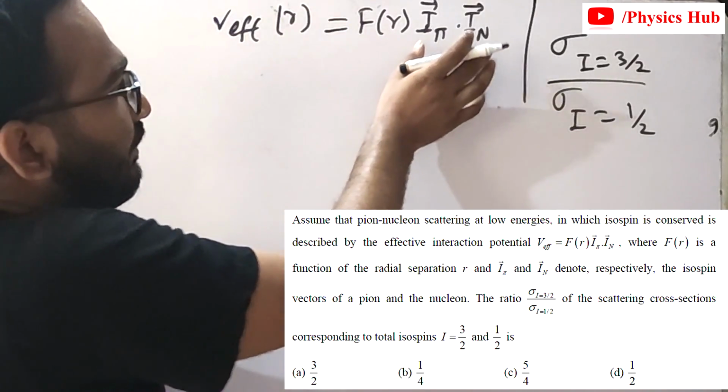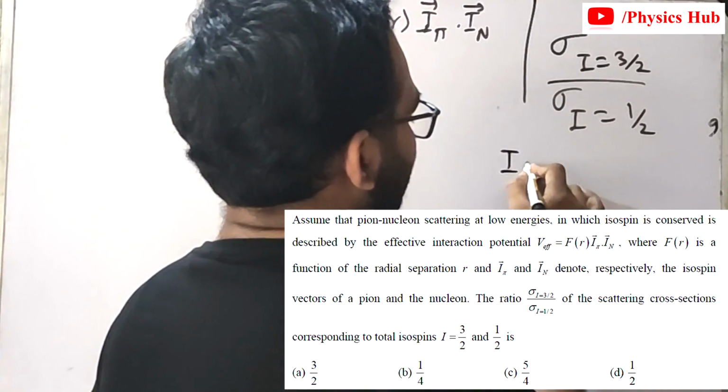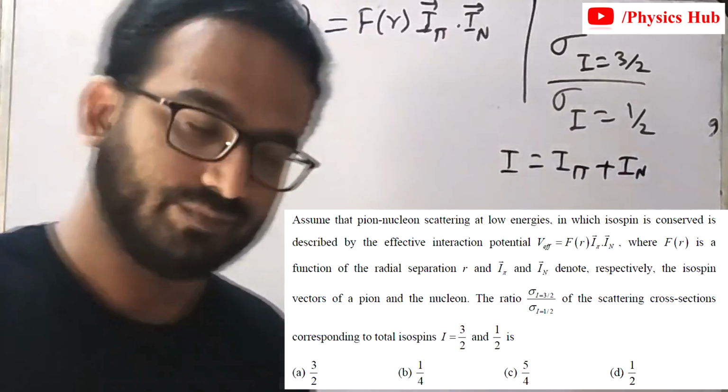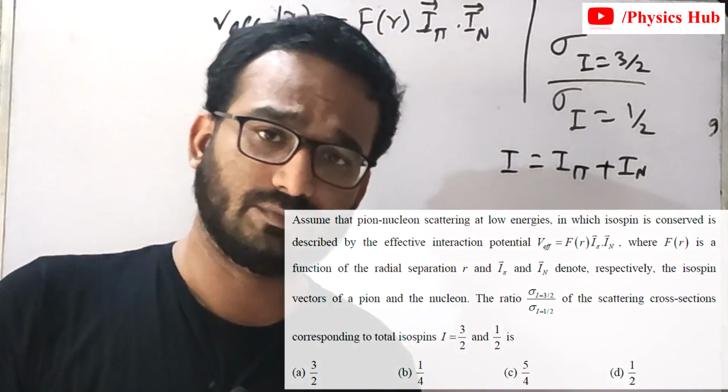So you have been given this, so we can write the total isospin I equals I pion plus I nucleon, the isospin of the pion and the isospin of the nucleon.